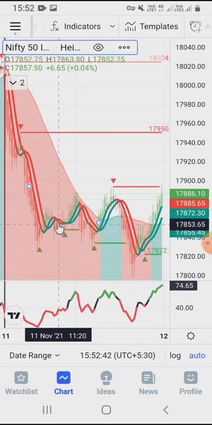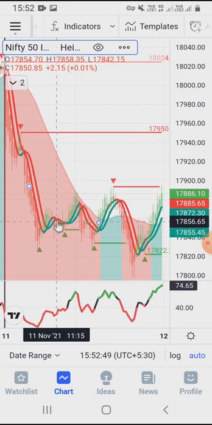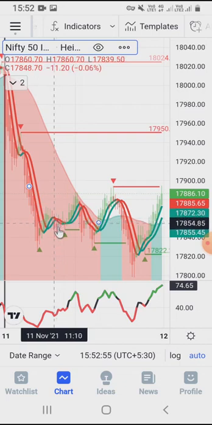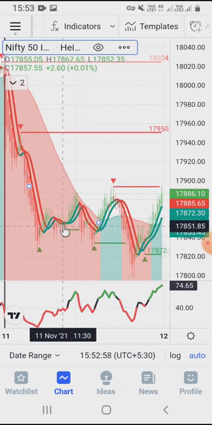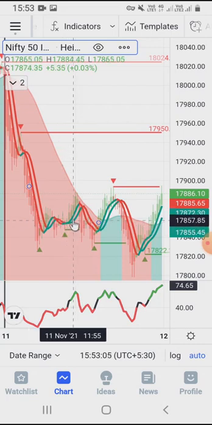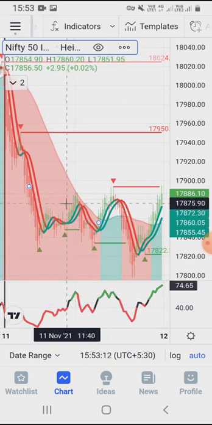Again we got a small indication here, and we will enter here also because our rule is to take all the trades as per our system. So here we will enter, and very soon, with no profit no loss or a marginal profit or loss, we will exit. Then again you can see here average is giving a green signal, strength is also green, but trend is saying that no, we have to wait and see.